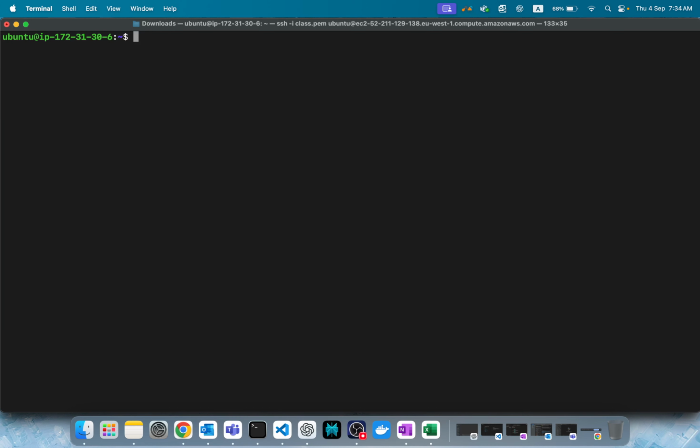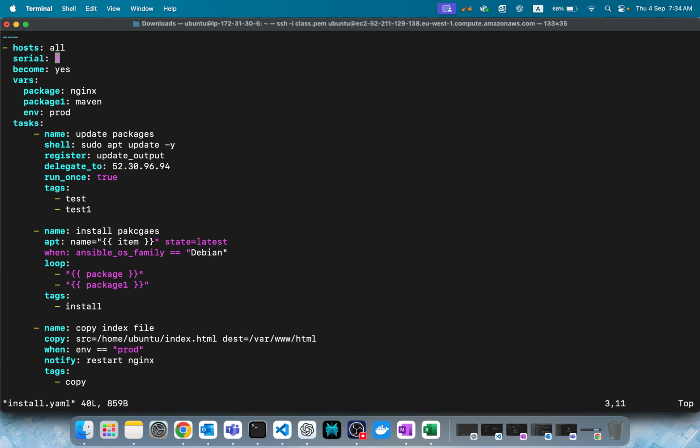We also call serial rolling execution, or the serial mechanism, whatever it is. I gave 5, right? This will divide all the servers in the hosts file into batches of 5 and run the whole playbook batch wise. First batch of 5 servers, the whole playbook; next 5 servers, the whole playbook; like that it will go.